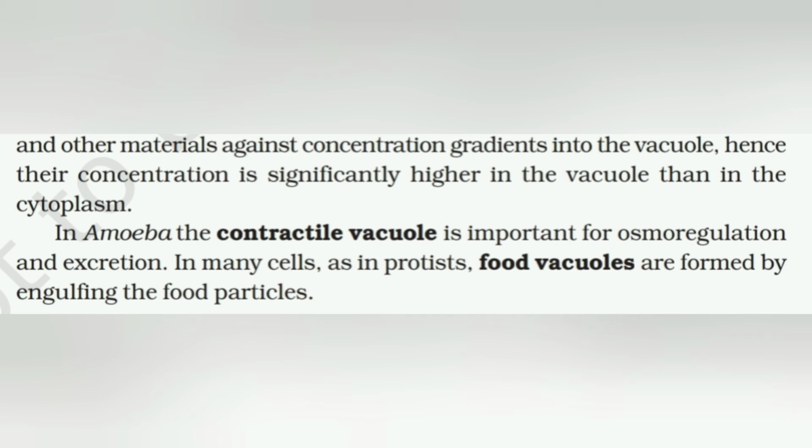In amoeba, the contractile vacuole is important for osmoregulation and excretion. In many cells, as in protists, food vacuoles are formed by engulfing the food particles. So these were all the organelles that form endomembrane system.